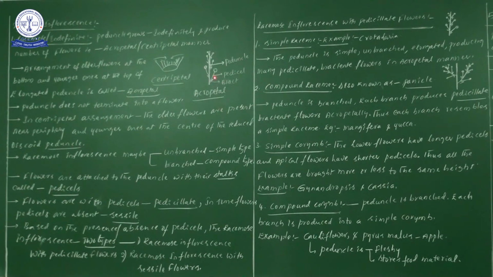Once you try to concentrate on the acropetal manner: the older flowers are present at the base, and when we move towards the tip, smaller flowers are there. Generally we observe this in nature. That kind of arrangement of flowers on the peduncle is known as the acropetal direction. Let us continue to see this diagram.